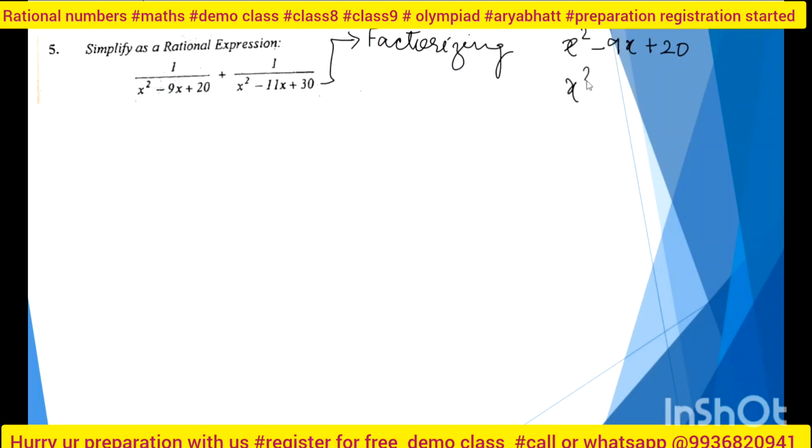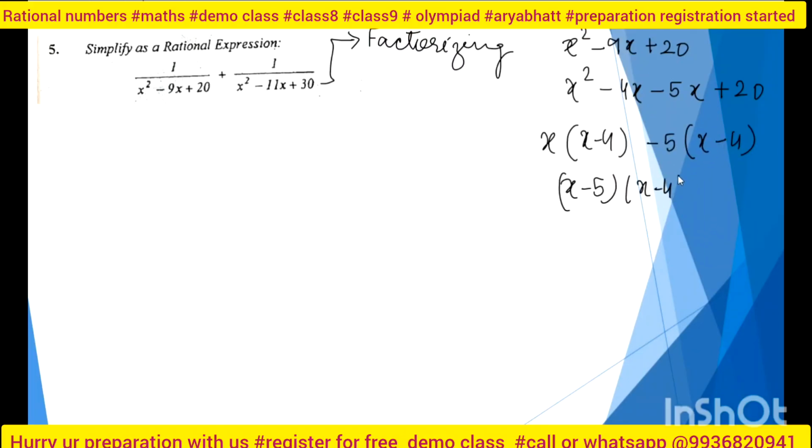I can write it as x square minus 4x minus 5x plus 20, right? Can I write it this way? Okay, so I can take out common x minus 4 minus 5, x minus 4, so it will be x minus 5 and x minus 4. These are the two factors.